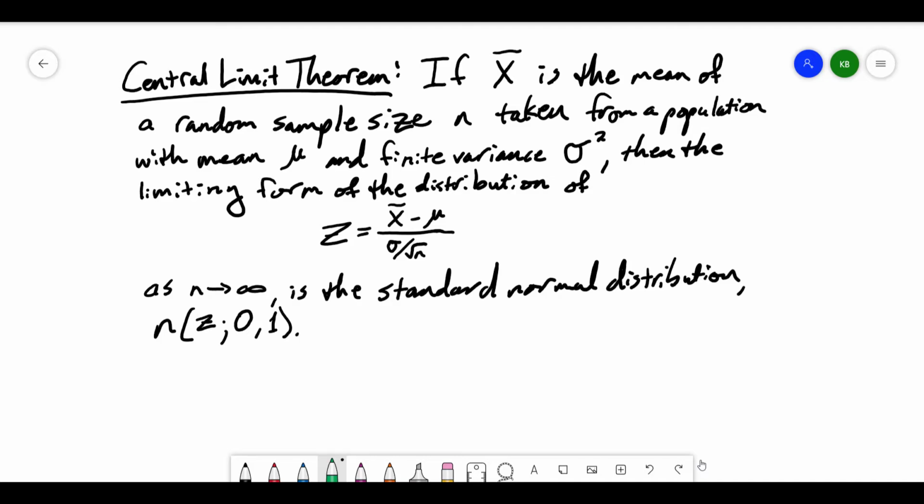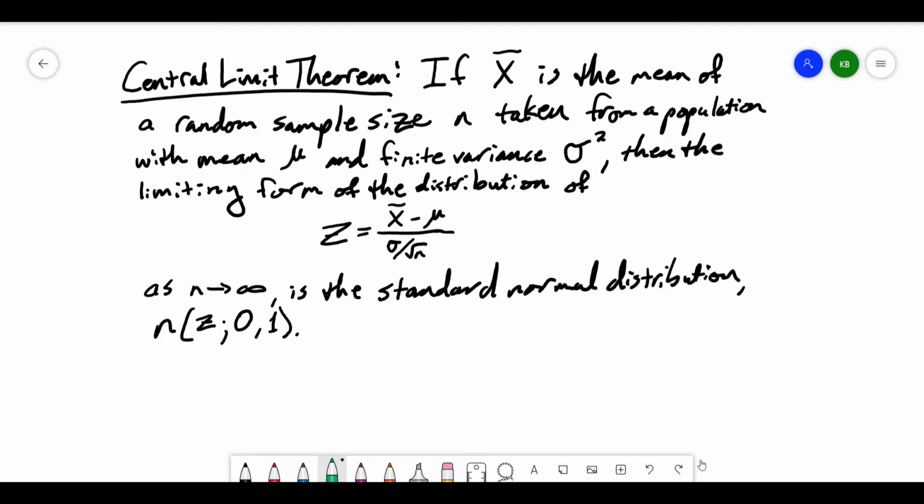And we have a way of computing z using the mean from the sample and the mean from the population, and the standard deviation from the population, and the square root of n. Now, as n approaches infinity, then what we have here is actually the standard normal distribution.